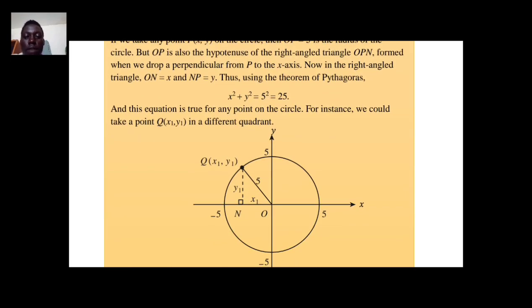Now, if we are given a point Q at another part of the circumference of the circle, and we take a radius from any part of the circumference, the equation is going to remain the same. For the first circle, the radius was in the first quadrant, but this one is given in the second quadrant.